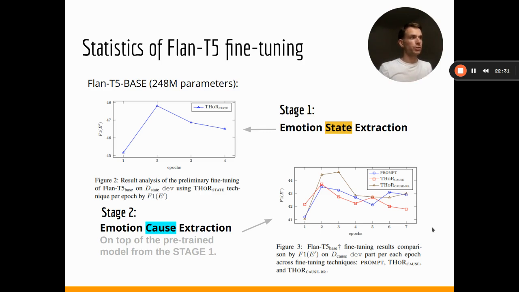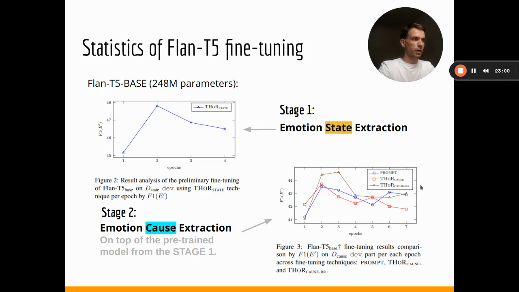We consider the baseline approach, which is a prompt-based one, where instead of the 3-hop reasoning concept, we go with just a single instruction, asking the question to extract the emotion cause from one speaker to the other, in order to see what the difference is between this baseline approach and the proposed 3-hop reasoning.